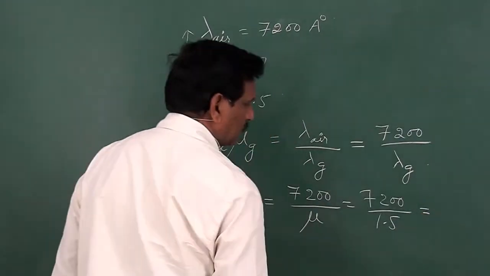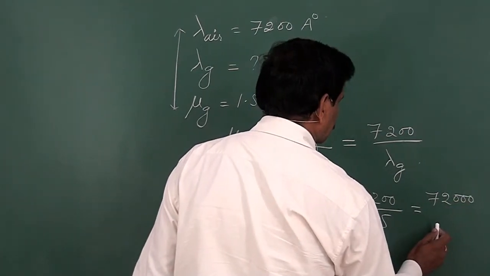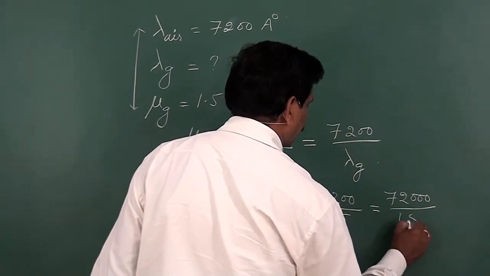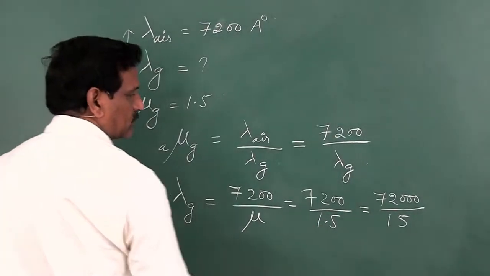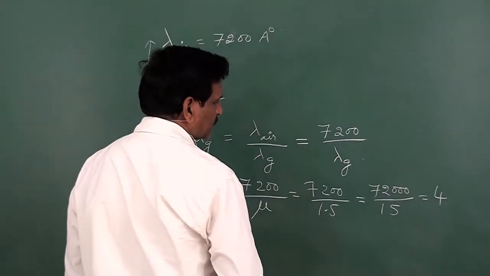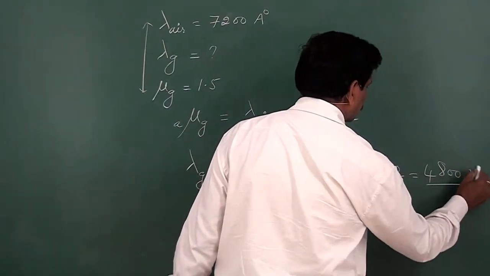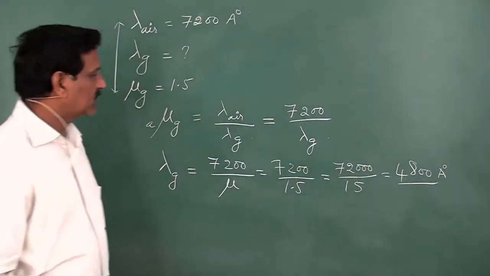So 7200 divided by 1.5 gives 4800 angstrom units.